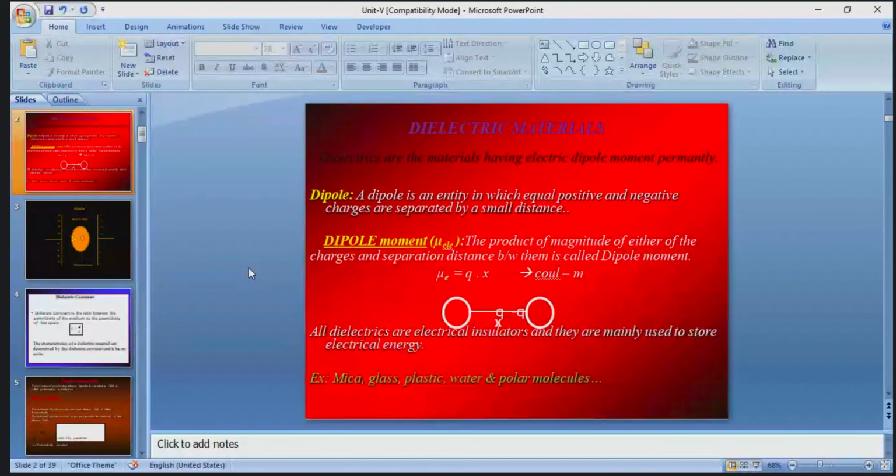So what is the basic principle of a transformer? That is mutual inductance only. Whenever the primary coil is running, if the secondary coil is placed in between them, a magnetic field is generated between them.